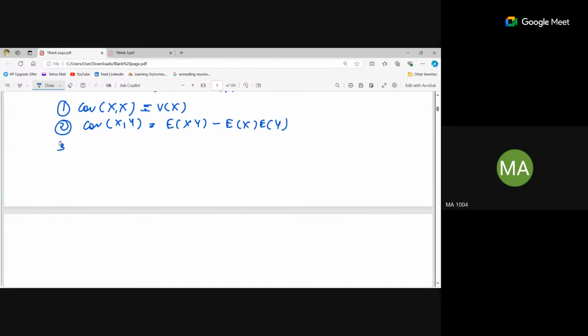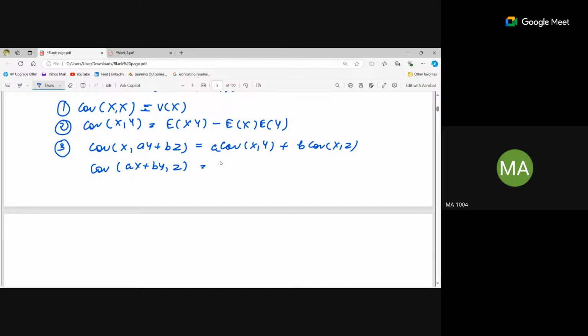Thirdly, covariance of x comma ay plus bz is calculated as a into covariance of x comma y plus b into covariance of x comma z. And if we have covariance of ax plus by comma z, then it will be calculated as a covariance of x comma z plus b covariance of y comma z.